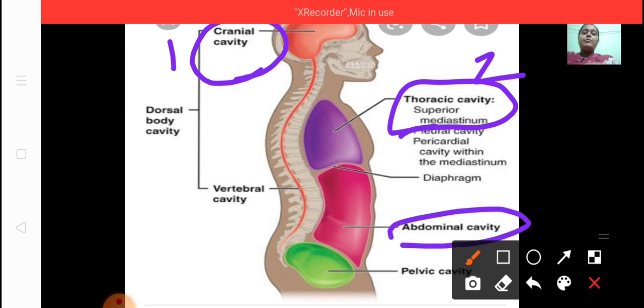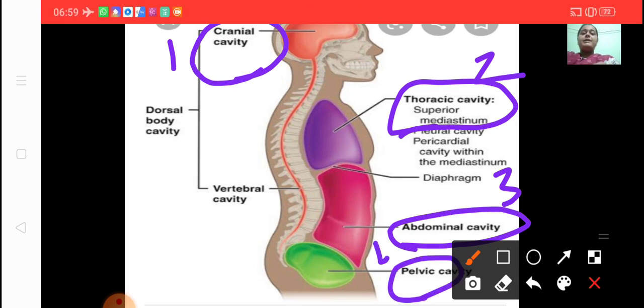Then is the abdominal cavity, which is situated inside your stomach. That is known as the abdominal cavity. And the last one is the pelvic cavity, which is situated just below your stomach, near the hips. The hip part is your pelvic cavity. So you can touch and do actions to remember. Cranial cavity, thoracic cavity, touch your stomach, that is abdominal cavity, and touch your hips, that is pelvic cavity.